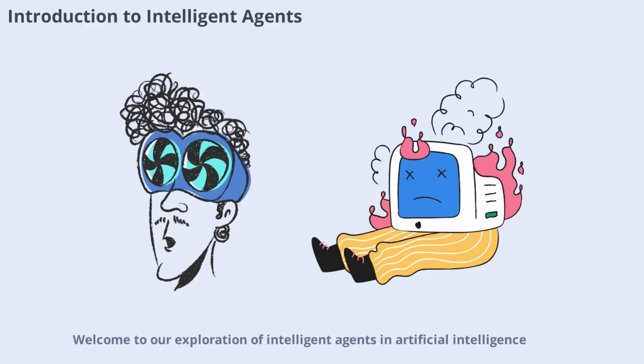Welcome to our exploration of intelligent agents in artificial intelligence. In this chapter, we'll dive into what makes an agent intelligent, how it interacts with its environment, and why these concepts are foundational in AI. We'll also discuss rationality, autonomy, and the different types of agents you'll encounter, from simple reflex agents to learning agents. By the end, you'll have a clear understanding of how agents perceive, decide, and act to achieve their goal.